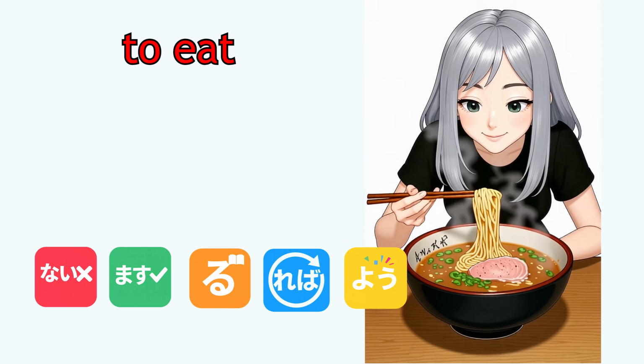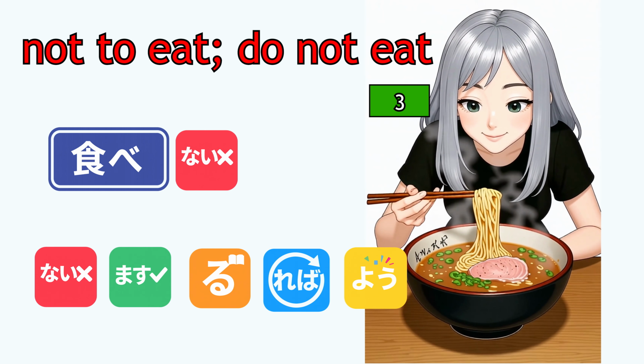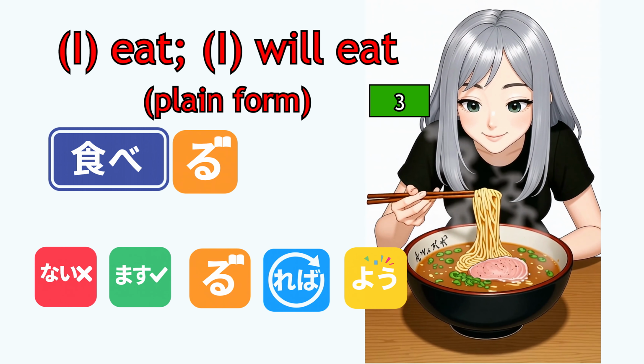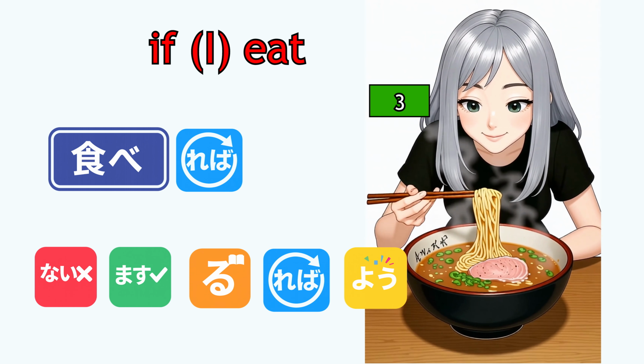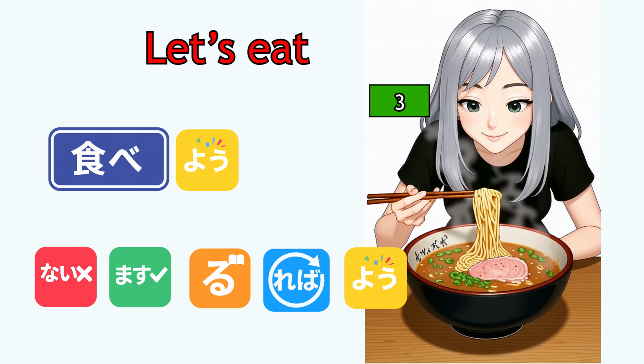To eat. Dictionary form. Taberu, tabe, tabenai. Not to eat, do not eat. Negative. Tabemasu, I eat, I will eat. Non-past. Taberu, I eat, I will eat. Non-past plain. Tabereba, if I eat. Conditional. Tabeyo, let's eat. Volitional call to action.